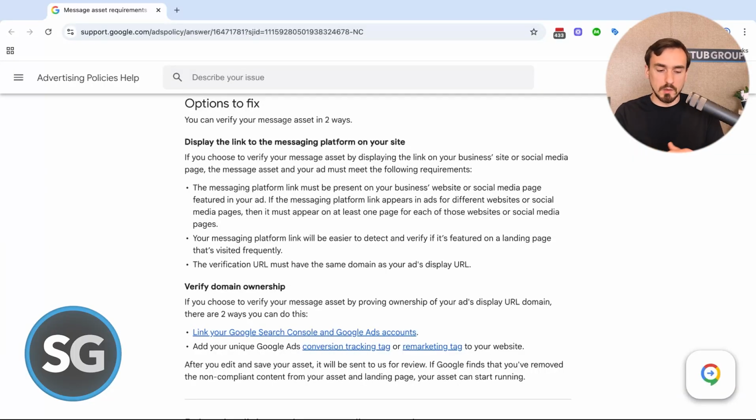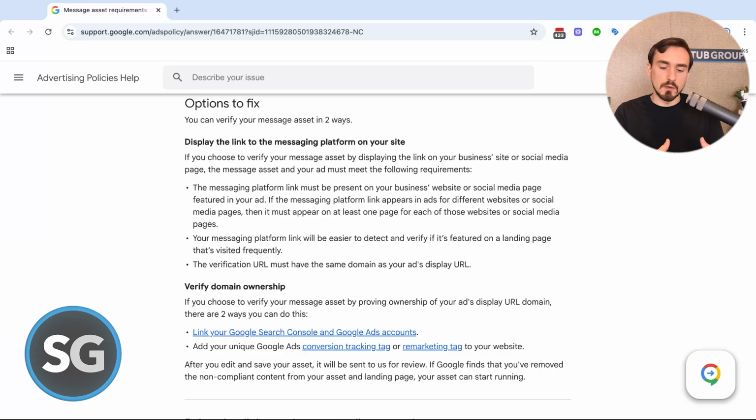Now, there's a couple of nuances here. I'll read from the policy to make sure you understand how this works. First of all, Google says the messaging platform link must be present on your business's website or social media page featured in your ad. If you were sending traffic to a social media page from your ad, then that link to your messaging platform would need to be available from that social media page. If the messaging platform link appears in ads for different websites or social media pages, then it must appear on at least one page for each of those websites or social media pages. So that's one nuance to be aware of.